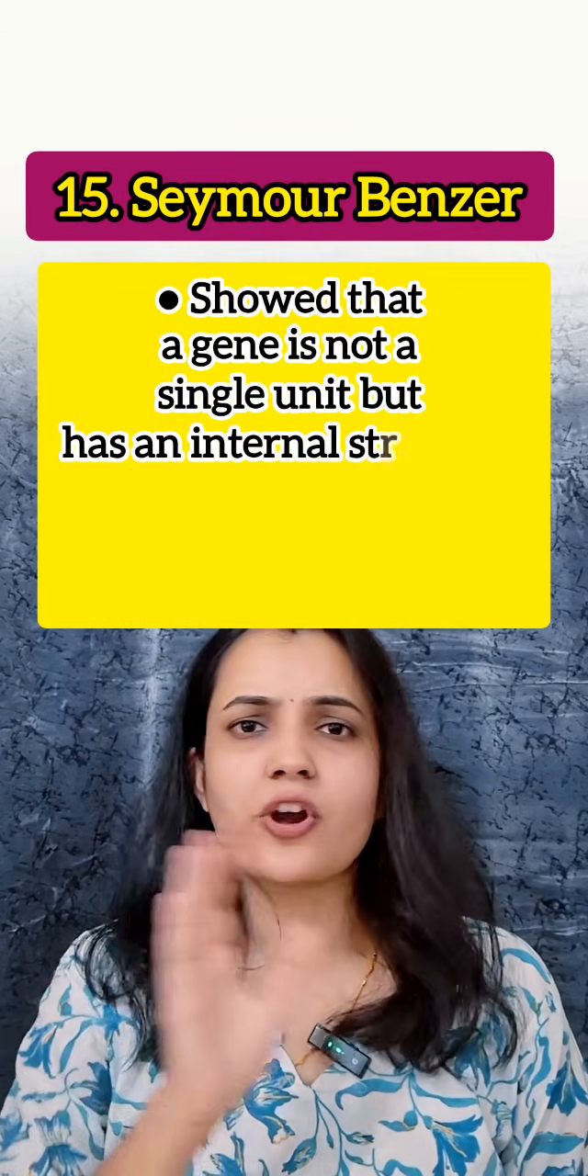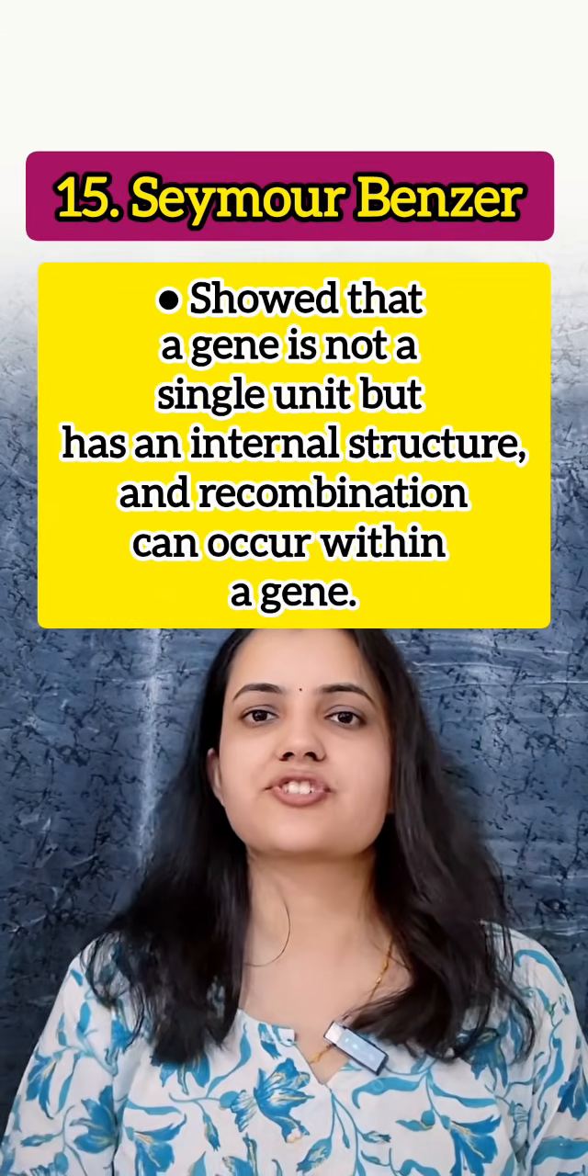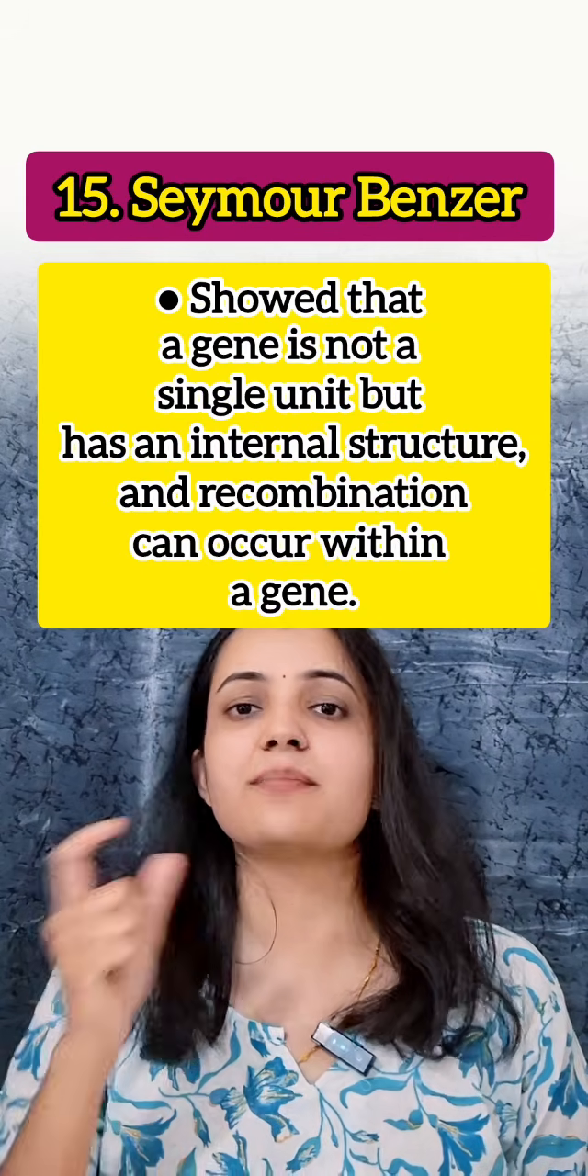Next scientist is our Seymour Benzer. What did he do? He showed that a gene is not a single unit, but it has an internal structure, and recombination कहाँ पे होता है? That is, inside the gene.